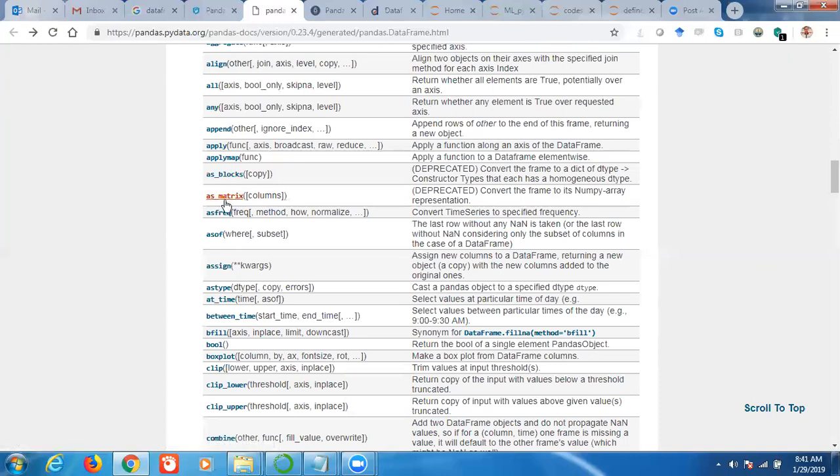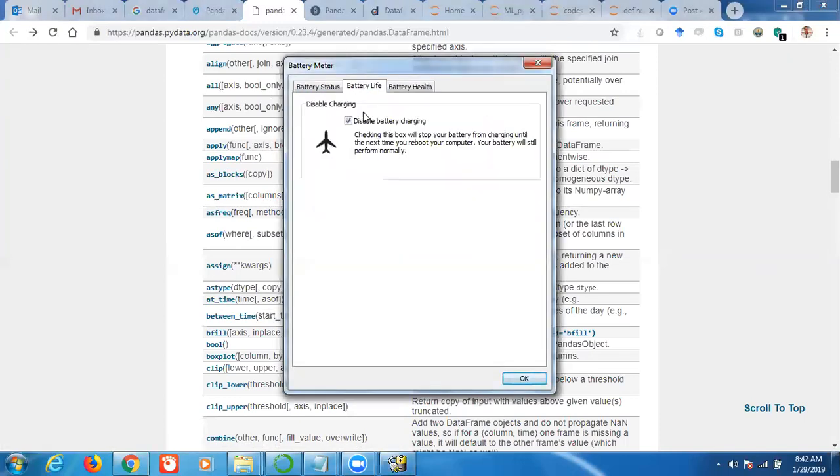If required, I know that there are many methods for data frames, so I can use them, and I can go through the help page, either by Shift+Tab in Jupyter or directly going to the pandas documentation. But we need to use many of them.